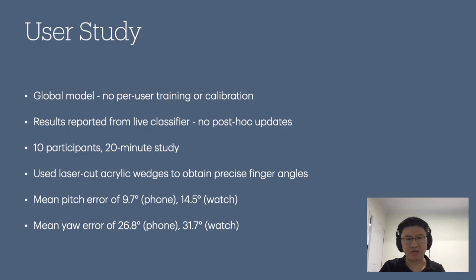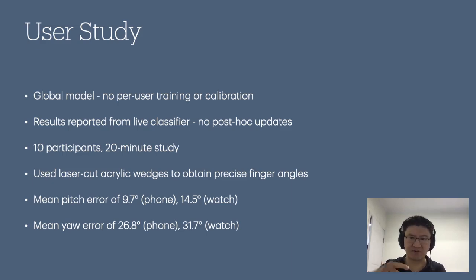So then we did a user study. Specifically, we set a couple limitations in the user study. We tested it using a single pre-trained live model that was trained just on data from the 3 authors, without any post-hoc algorithm updates or per-user calibration. So this way, it's really representative of the real accuracy achievable in practice.